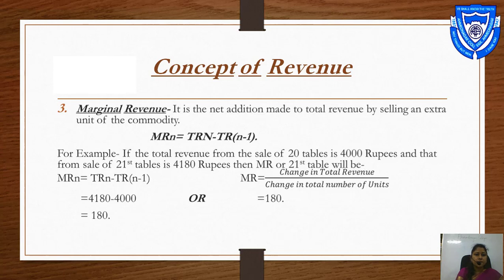For example, if the total revenue from the sale of 20 tables is 4000 rupees and that from sale of 21 tables is 4180 rupees, then what is MR of the 21st table? The formula is MRn, marginal revenue, where n means additional unit, is equal to TRn, total revenue at the additional unit, minus TRn minus 1.